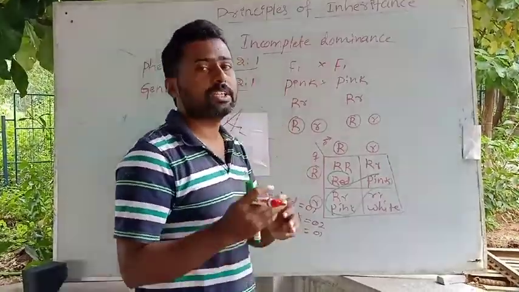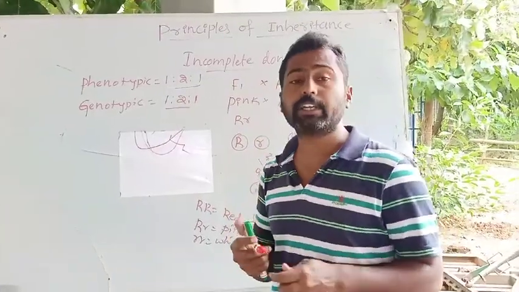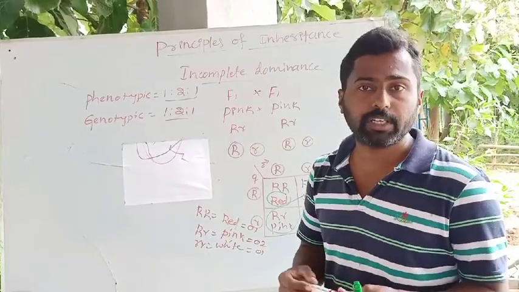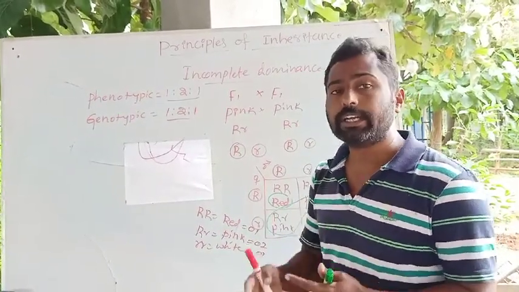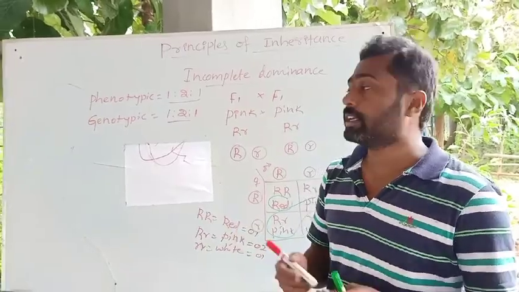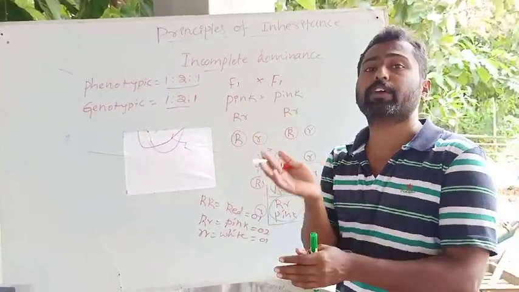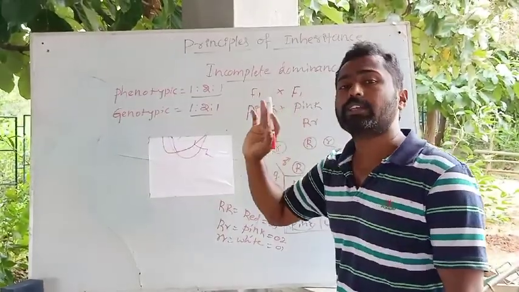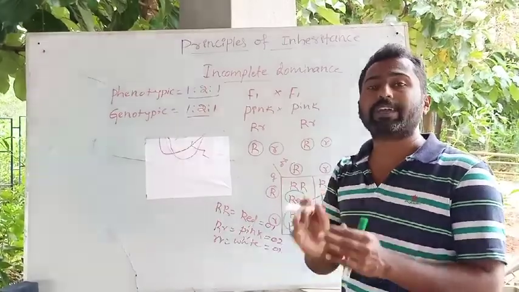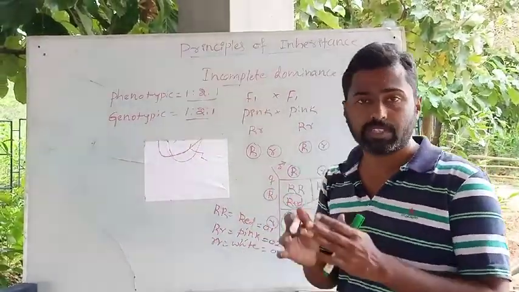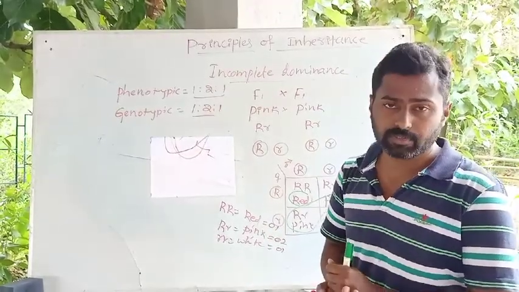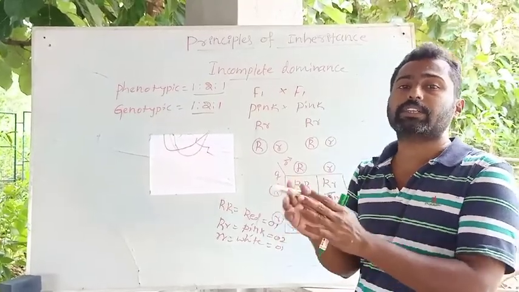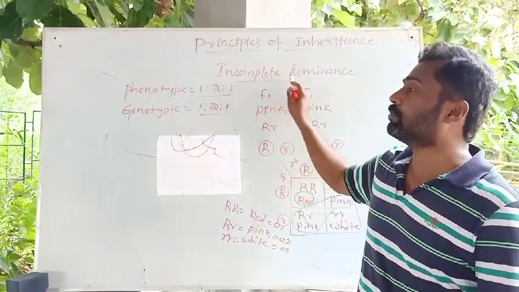Okay. So here the dominant gene is partially dominant or incompletely dominant over the recessive gene, and the trait that is obtained in the progeny is intermediate between the dominant and the recessive, or it is a blending of the dominant and the recessive one. Here the recessive factor is also showing some effects on the dominant gene. So this is about incomplete dominance. The law states that the dominant gene fails to express complete dominance over the recessive gene, and the trait obtained in the hybrid is intermediate between the dominant and the recessive gene.